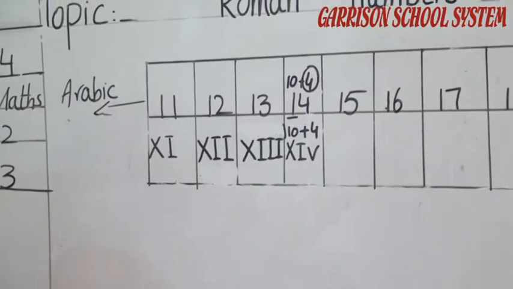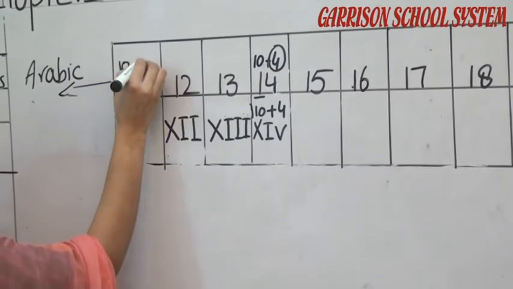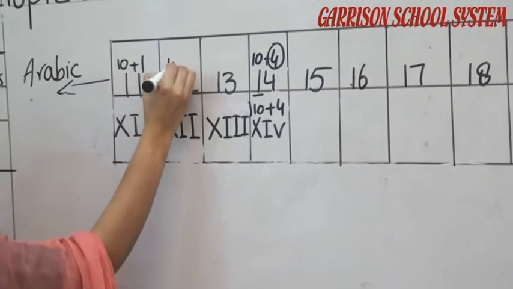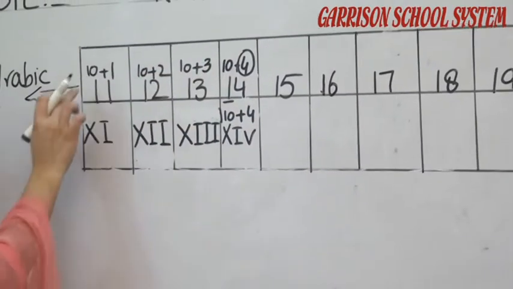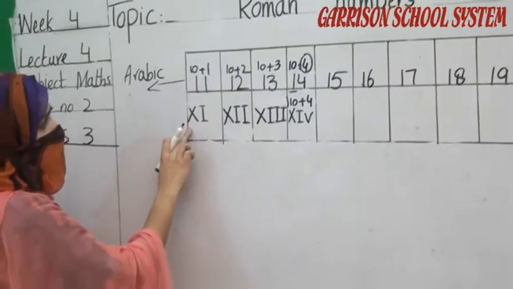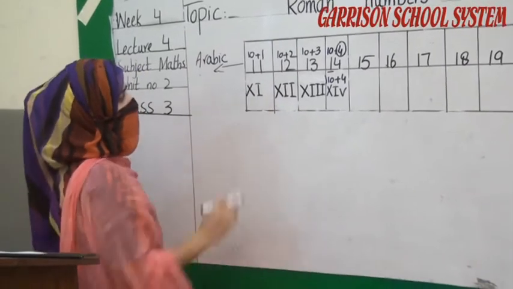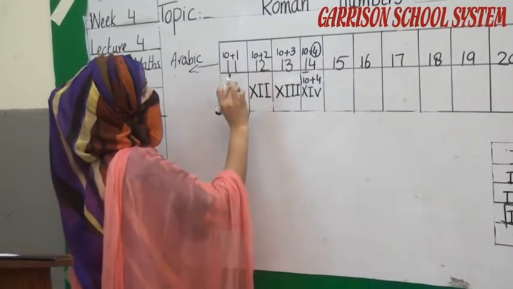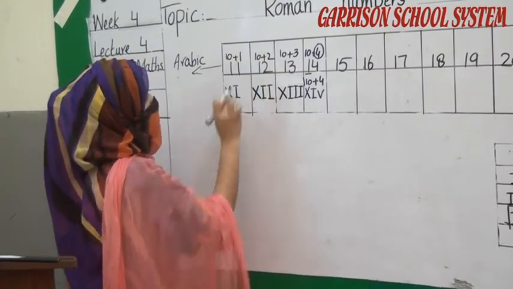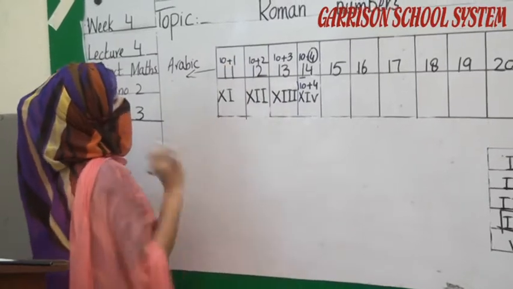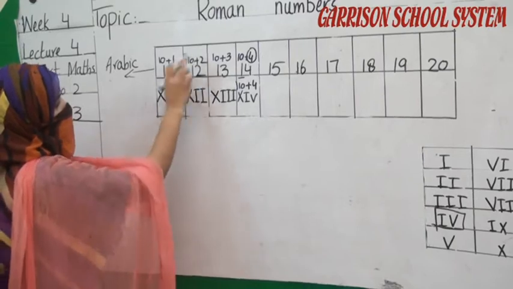Understand, students? This is 10 plus 1, 11. Okay, students? 10 plus 2, 12. 10 plus 3, 13. So for 10 we use the symbol X, and for 1 we write the symbol I. For 10 plus 2 we write X, representing the number 10, and two I's representing the number 2.